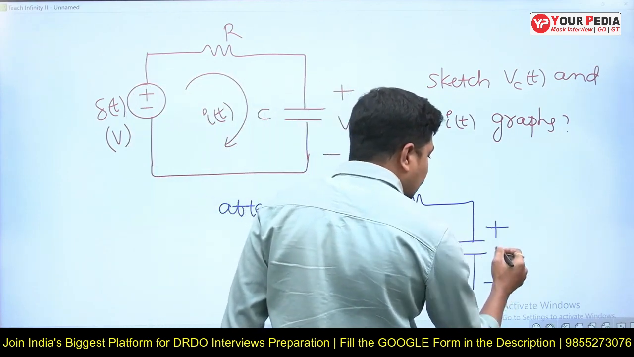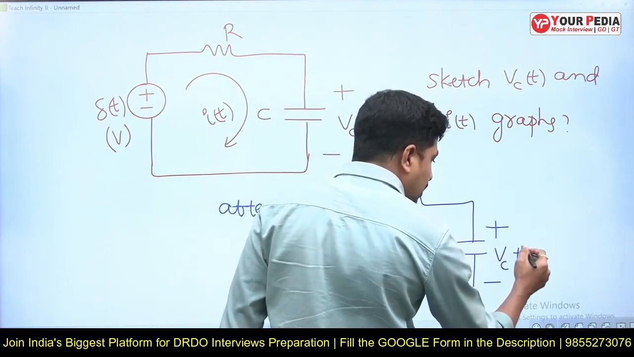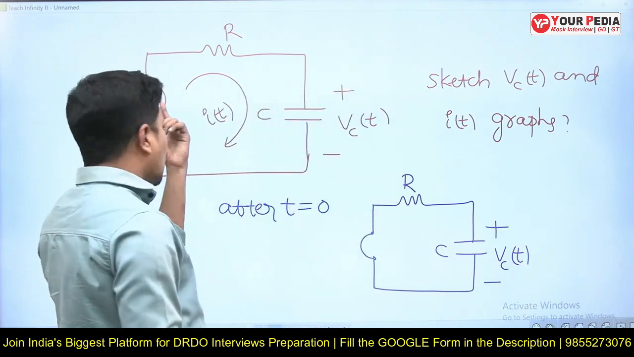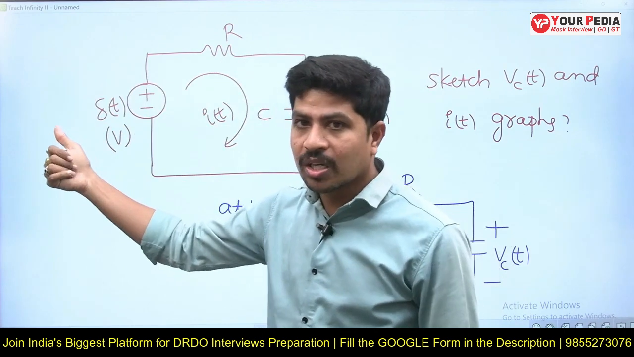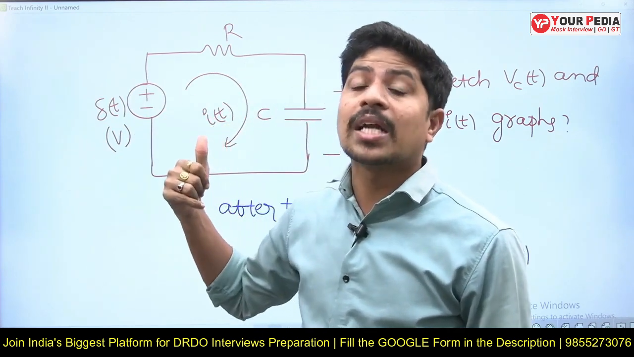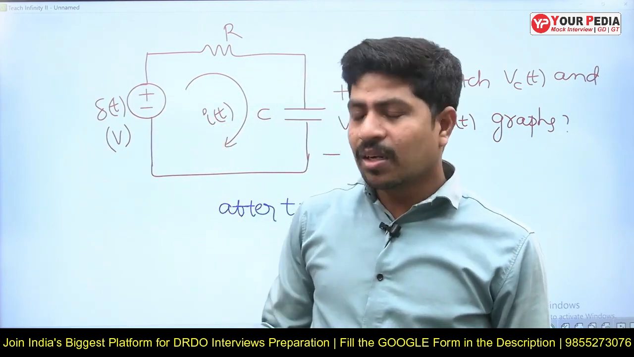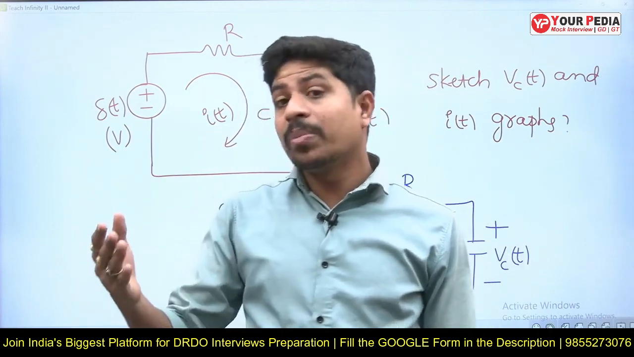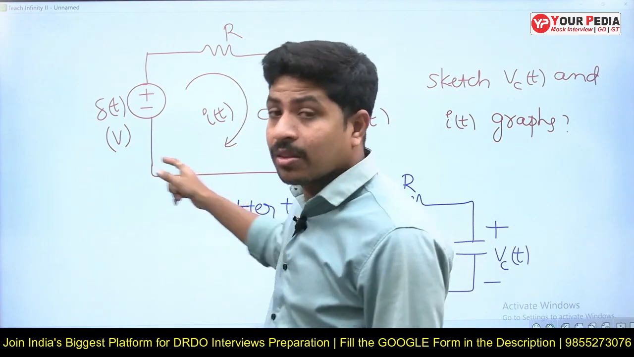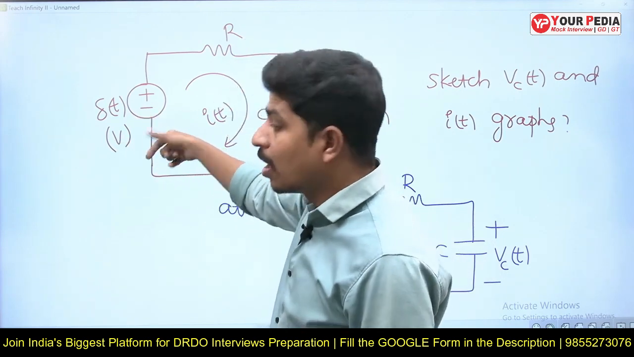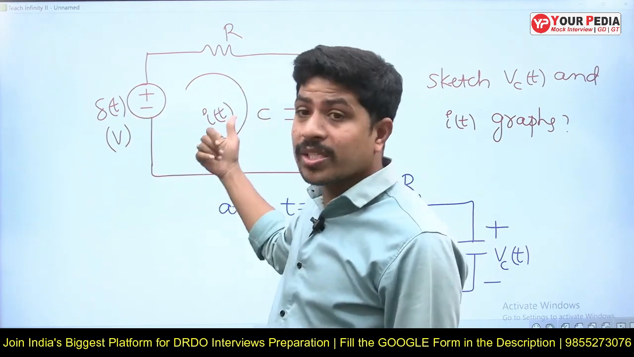Now there is some sudden value of voltage across the capacitor, which means due to this impulse voltage source, the capacitor got charged suddenly within 0 time. Then they will ask: sir, you said previously an impulse current is required to charge a capacitor suddenly. Here we gave an impulse voltage source. Now how did this capacitor get charged?